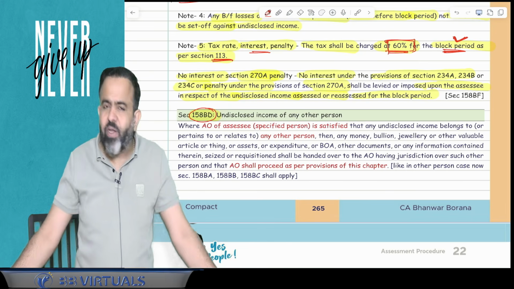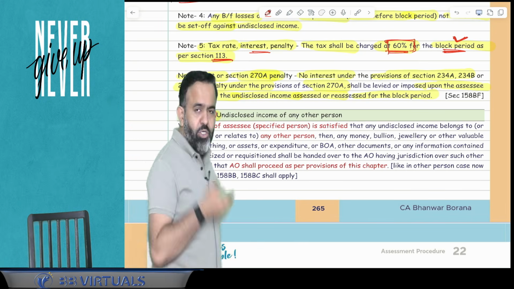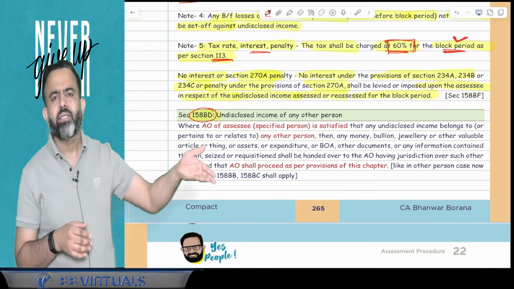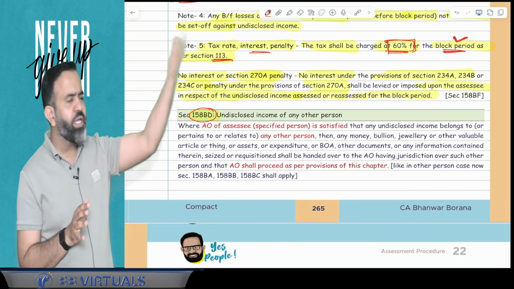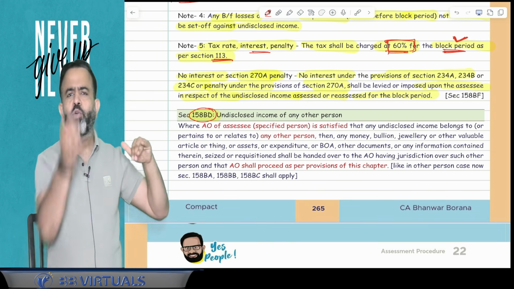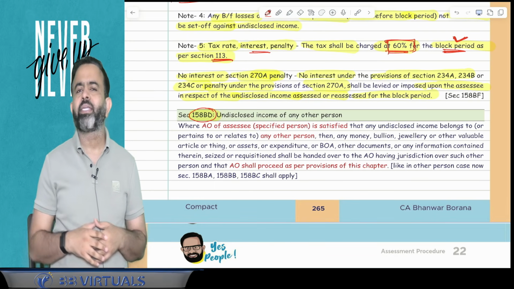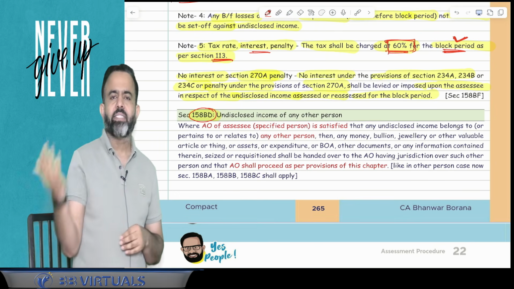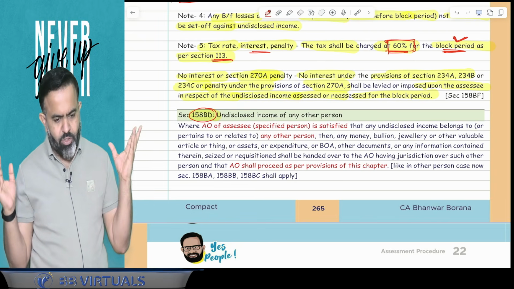158BD. So 158BD says that in the raid, if there is some information, document or asset that belongs or pertains to any other person, then the AO of Rajnikant will hand over everything to the AO of Dhanush, and Dhanush's AO will issue the notice to Dhanush. It is assumed that the raid is conducted on Dhanush also, and Dhanush has to submit the return of the last 6 years, and in the case of Dhanush also there will be a block assessment. You got my point or not?